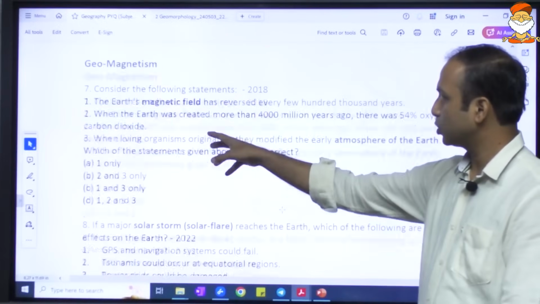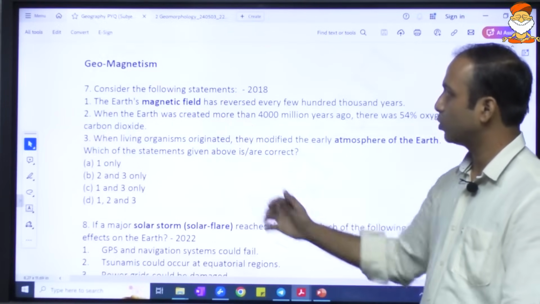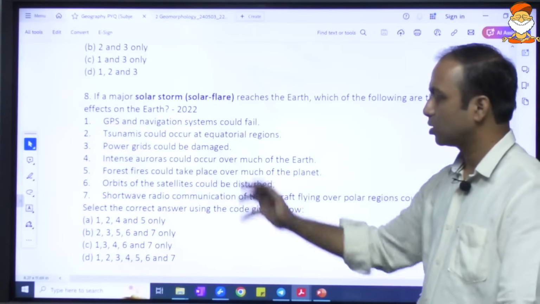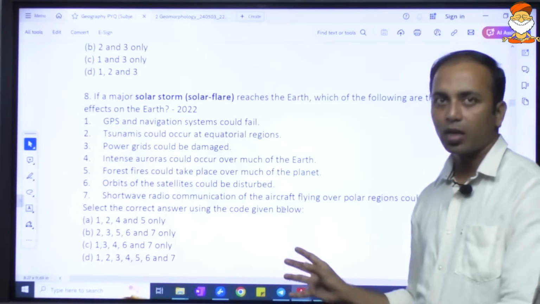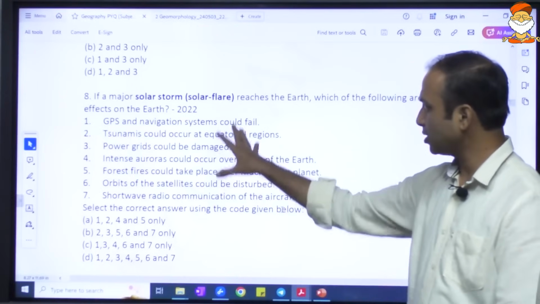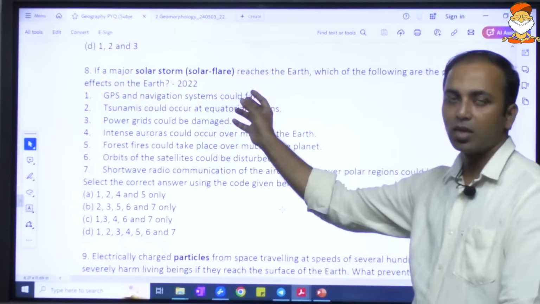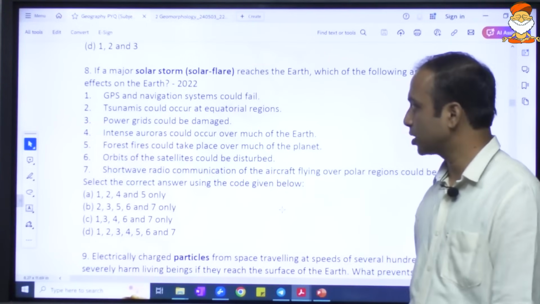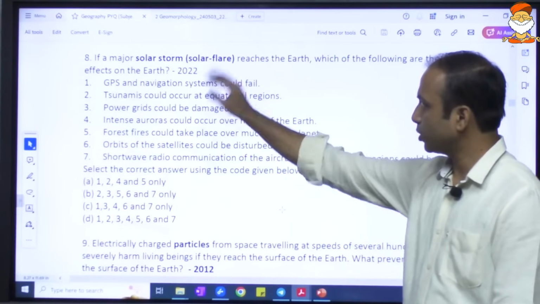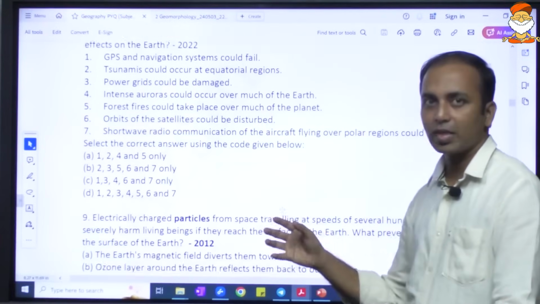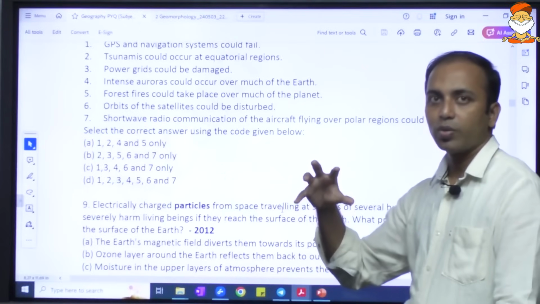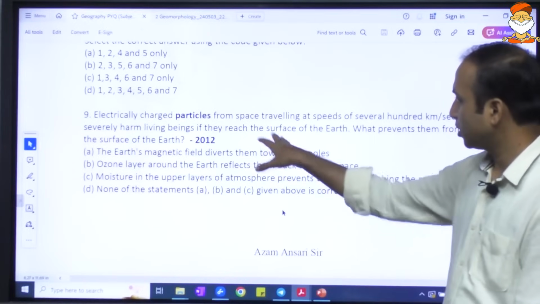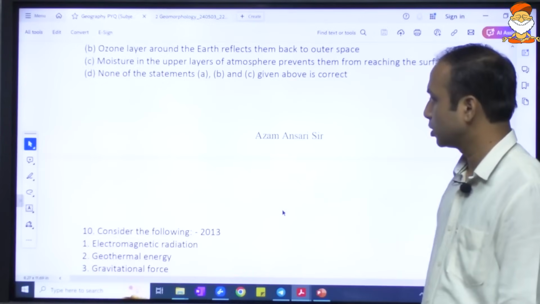We had already seen this question on the magnetic field. We'll try to understand here. Solar storms, again this was a bit in the news. A very simple question. We have already heard of this term solar storm in the solar system chapter. Here the question is with respect to the effects of that. We have already seen some effects, that it led to reducing the earth's atmospheric thickness. Here again a relatively similar question, 2012.